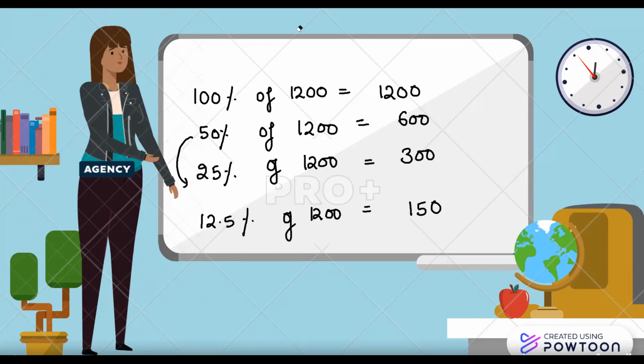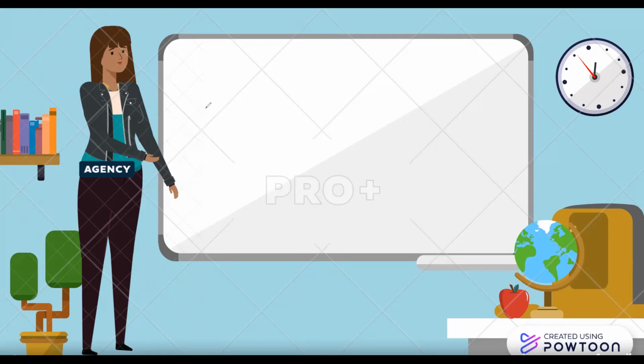So let's see now some more complex percentages. Suppose you have to calculate 10% of 500. If 100% of 500 means 500, then 10% of 500 means what? 50, because we remove one zero. 1% of 500 means what?